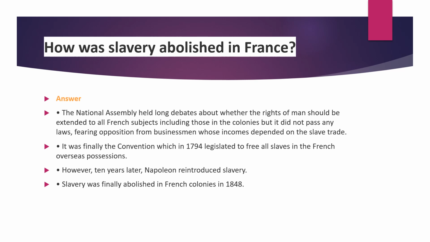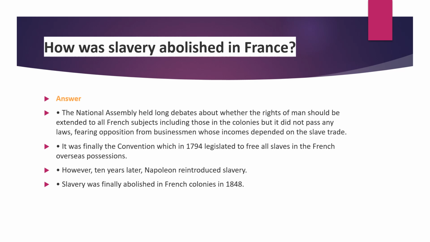Yes, here what is given? The National Assembly held long debates on whether the rights of man should be extended to all French subjects, including those in the colonies. But they did not pass any laws, fearing opposition from businessmen whose incomes depended on the slave trade. So what is the meaning of this first point?